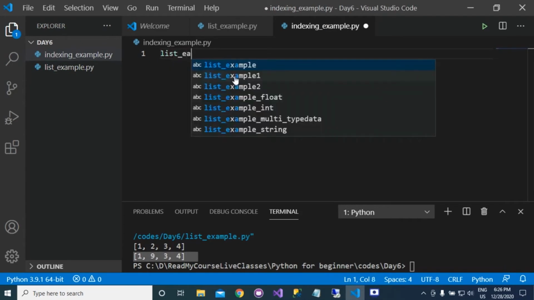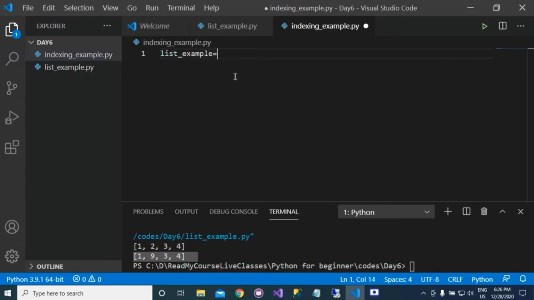Suppose that we have a list example. If we talk about the indexing, then this is the zero index, and this is one index, this is the second index, and this is the third index. Similarly, if you talk about minus indexing, this is minus 1, this is minus 2, this is minus 3, and this is minus 4.